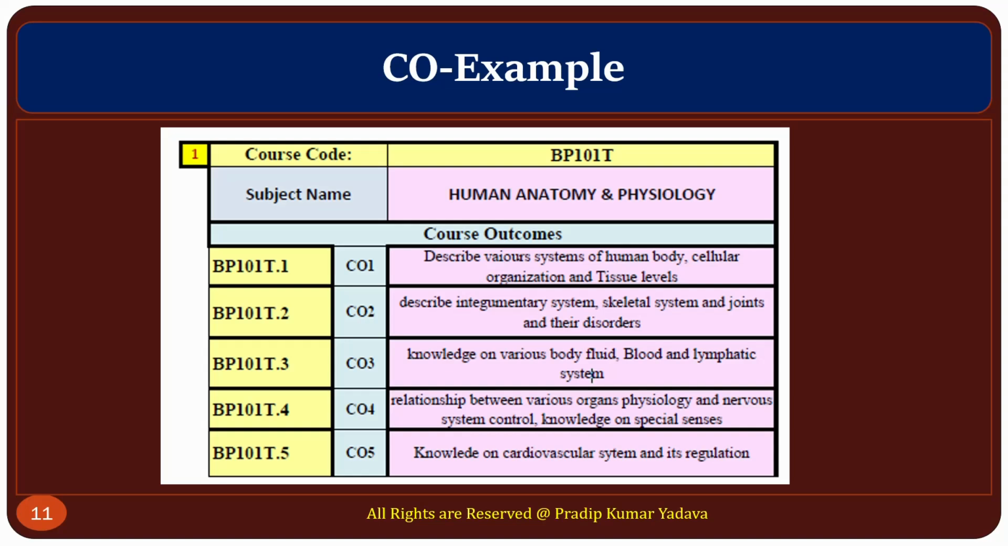CO2 is to describe the integumentary system, skeleton system, and joints and their disorders. CO3, you can see knowledge on various body fluids, blood, and the lymphatic system, and the same for CO4 and CO5.